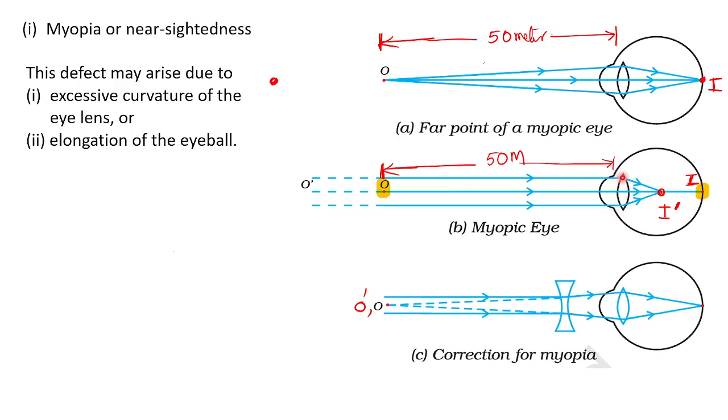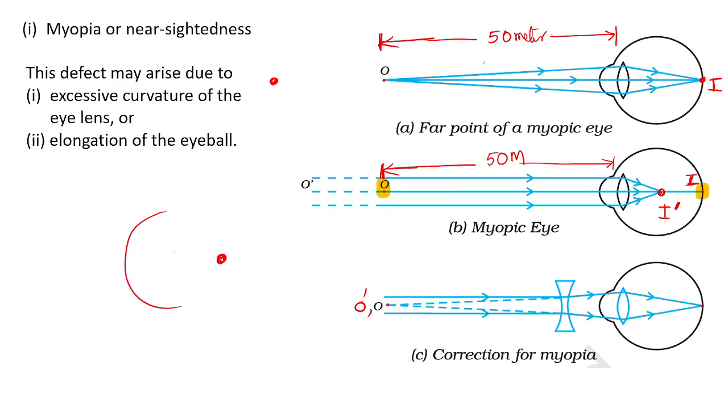The eye lens will bend the light sharply because the curvature is strong.